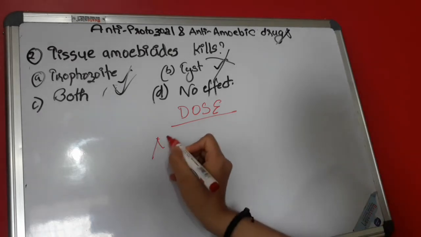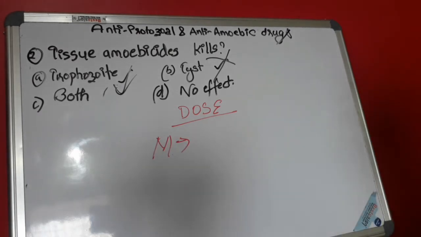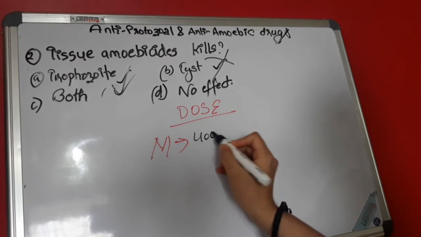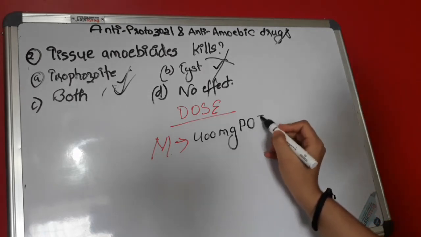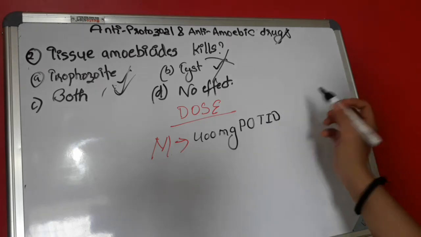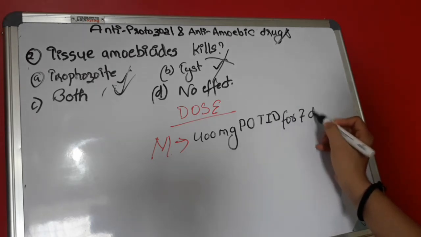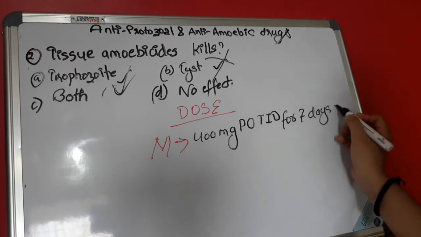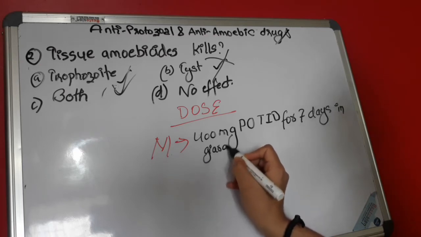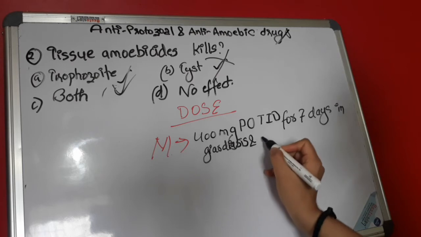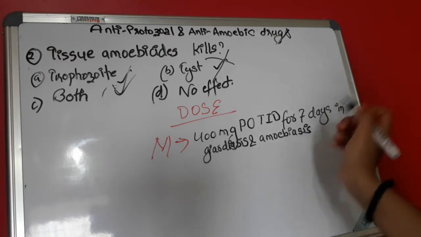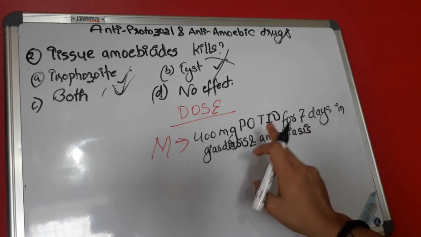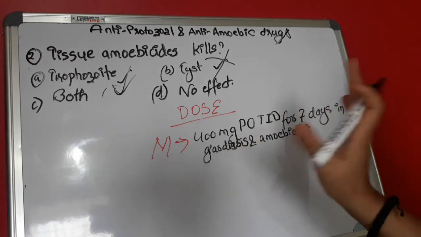For metronidazole, the dose is 400 mg by oral route, thrice a day for 7 days, in giardiasis and amoebiasis. So this was about metronidazole.